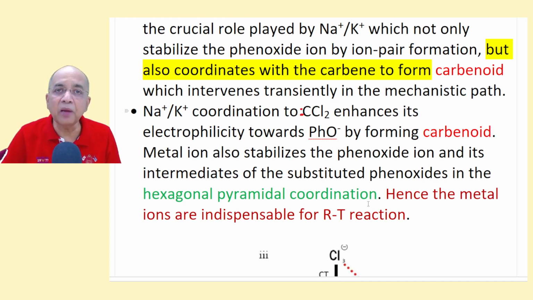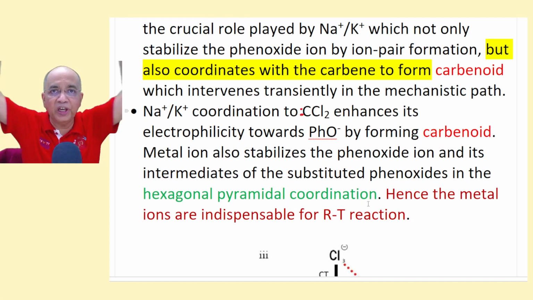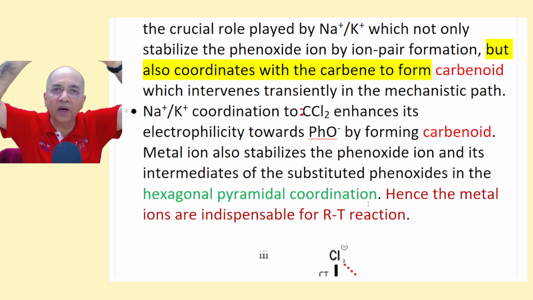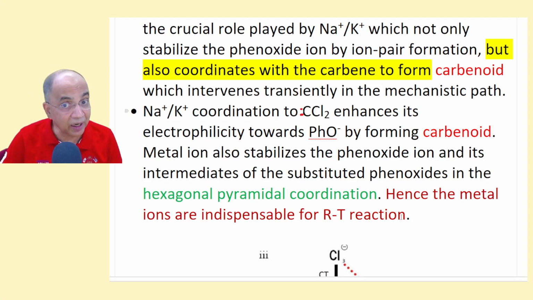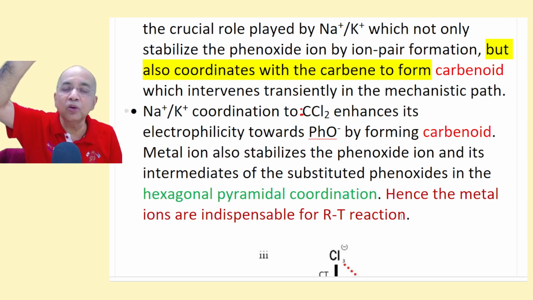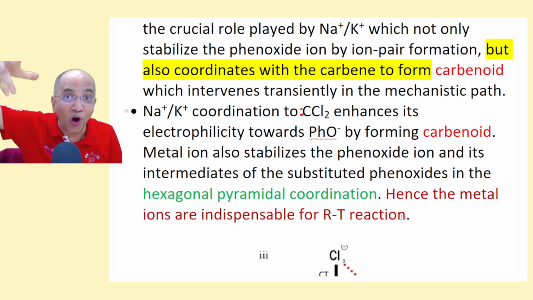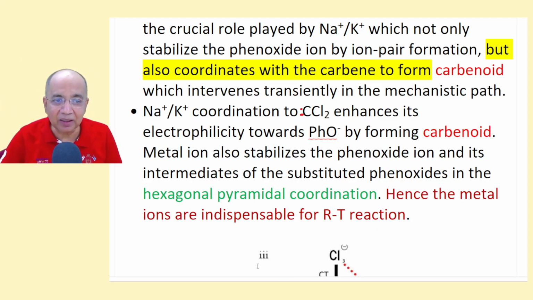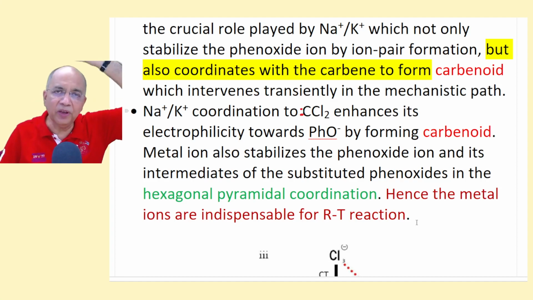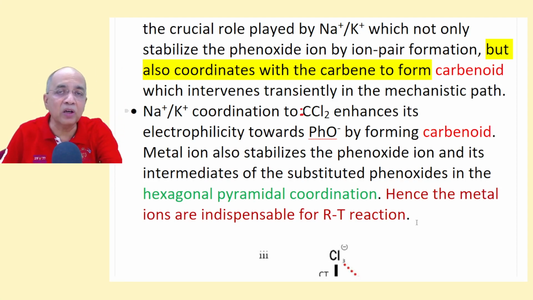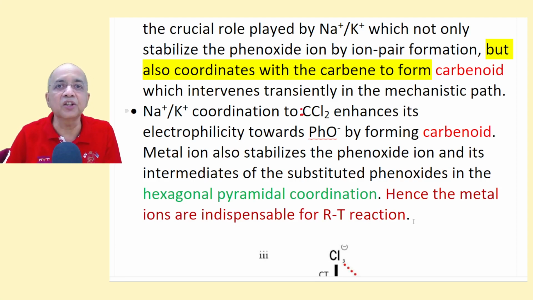By means of hexagonal pyramidal coordination, all the carbon atoms of the benzene ring will be coordinated simultaneously with the sodium ion or potassium ion. That coordination will be there, as well as some of the sodium ion will coordinate with dichlorocarbene to form the carbenoid. Hence the metal ions are indispensable for the Reimer-Tiemann reaction. That was the feeling long ago, but it was confirmed by quantum mechanical calculation that without metal ion participation, the regioselectivity, ortho or para, cannot be described, and moreover the intermediate also cannot be described.